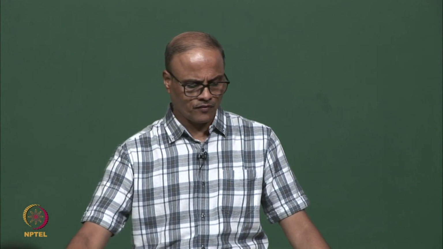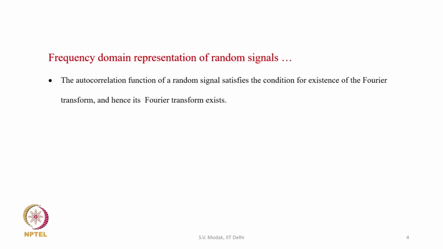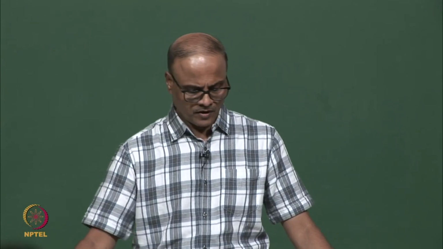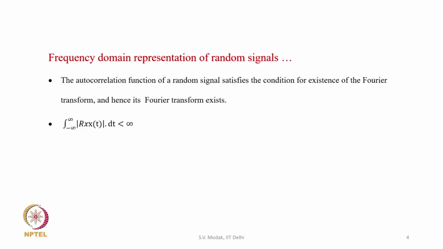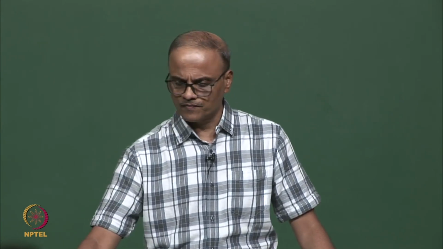So, for this we define what is called the autocorrelation function. The autocorrelation function of a random signal satisfies the condition for existence of the Fourier transform. As we will see on the next slide, what is autocorrelation function and how it satisfies that condition. It is seen that the autocorrelation function is absolutely integrable. The integration of the absolute value of the autocorrelation function over the time axis is finite. So, let us see what is autocorrelation function.